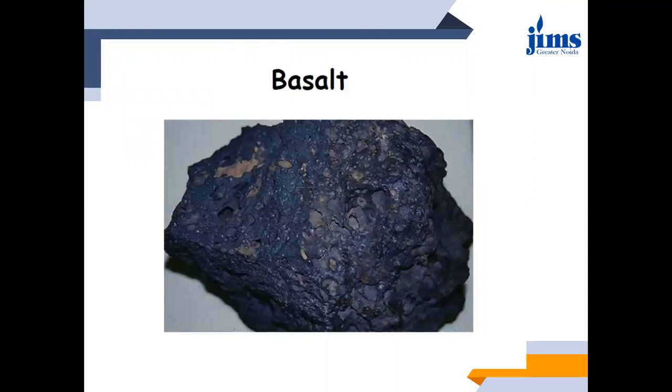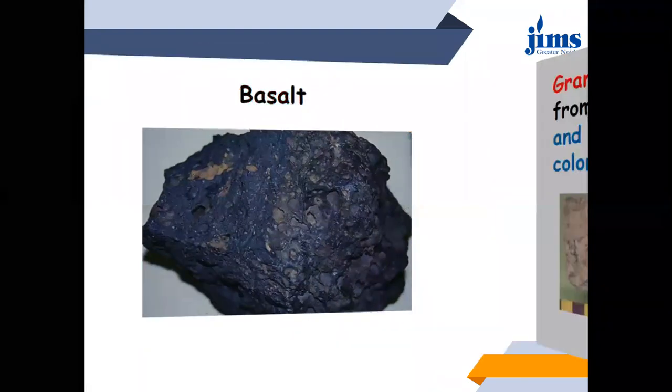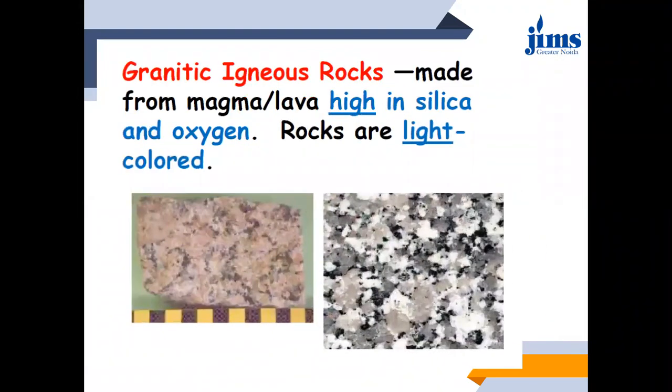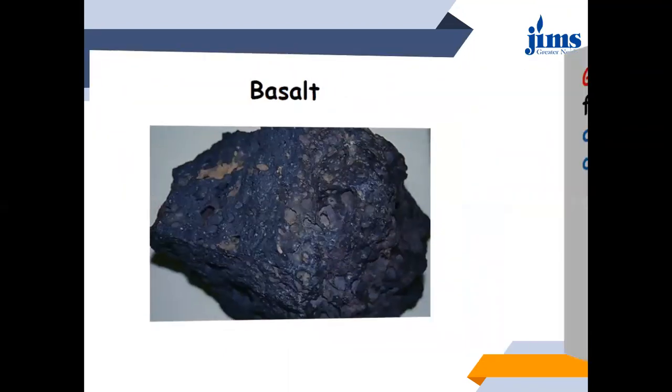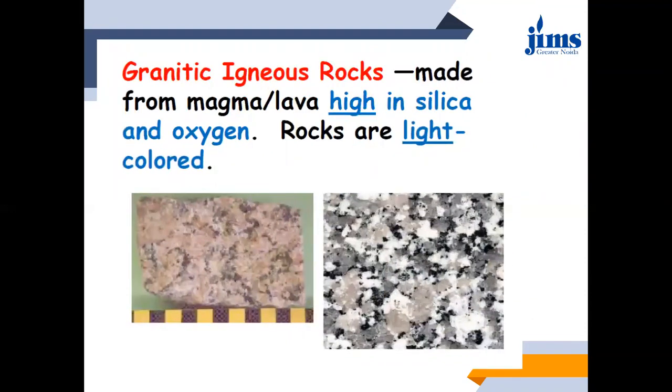This is an example of basalt. So next time if you hear the word basalt, that is an igneous rock, and that too a basaltic igneous rock. Then there are granitic igneous rocks. You might all have heard this word granite. Granite is a kind of rock in which granitic mineral will be there.